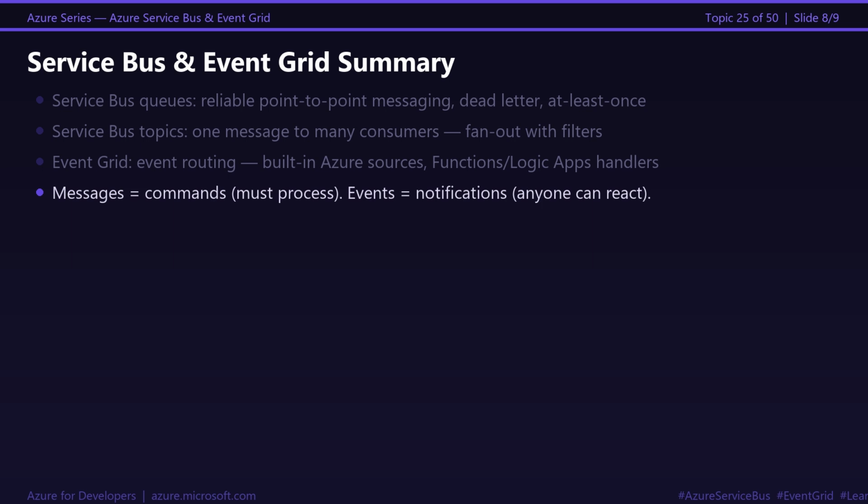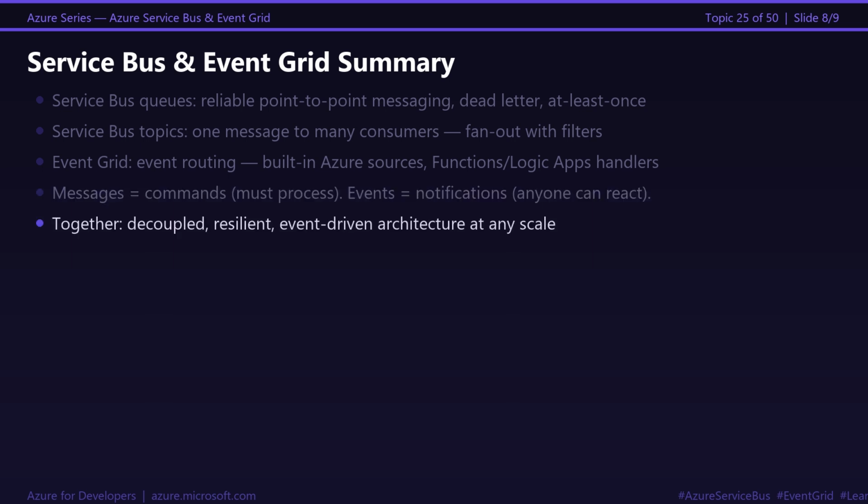Together they give you a loosely coupled, resilient architecture. Services communicate through messages and events instead of direct calls. One service fails, others keep running. The system degrades gracefully instead of cascading.